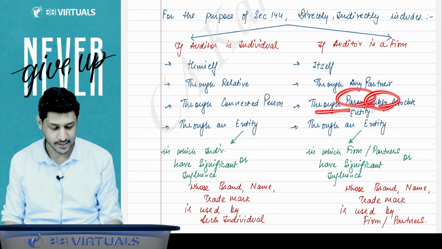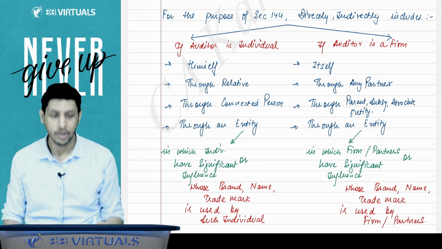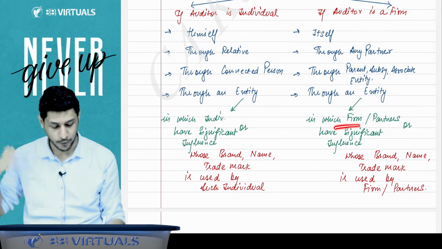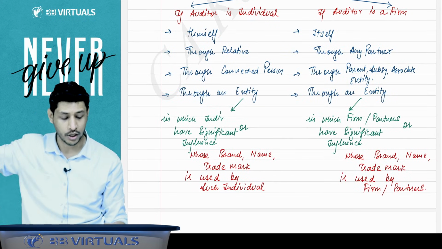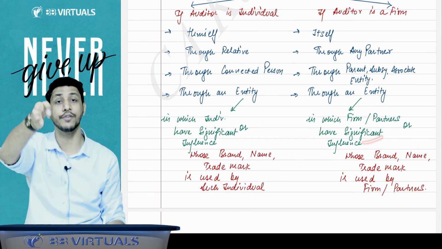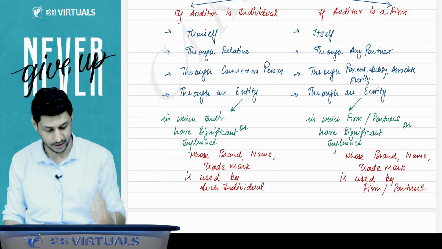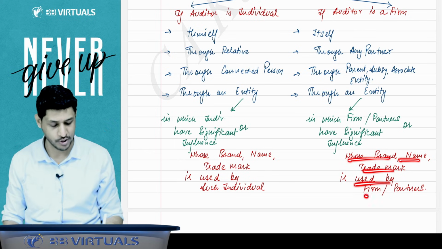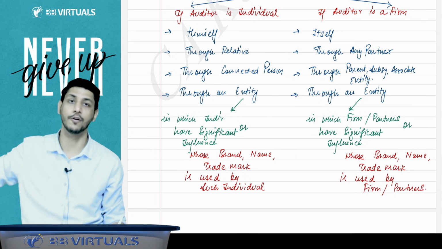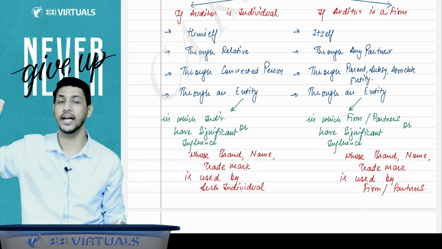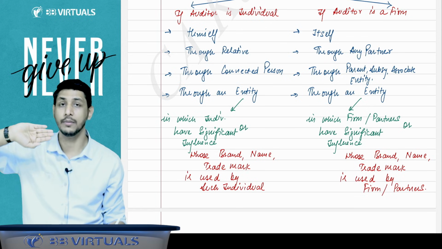Through any parent entity, subsidiary, associate entity, or an entity in which that firm, who is the proposed auditor, or the partner of that firm has significant influence, that entity can also not provide the services to the company. And if the firm or partner uses its brand name or trade name, then that firm will also be disqualified.